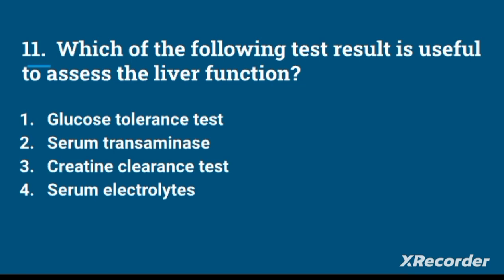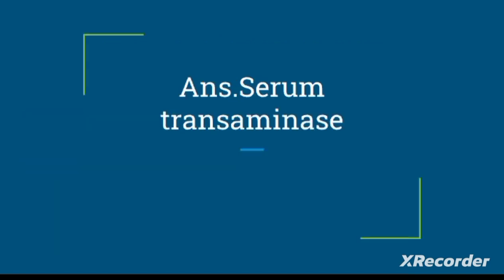Which of the following test results is useful to assess liver function? Options are glucose tolerance test, serum transaminase, creatinine clearance test, serum electrolytes. The answer is serum transaminase. The liver function test is the useful result that will help to identify liver function.